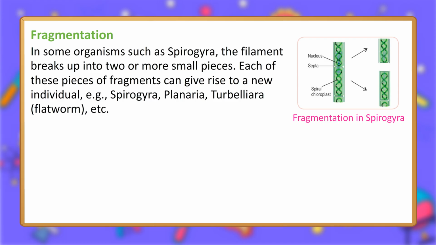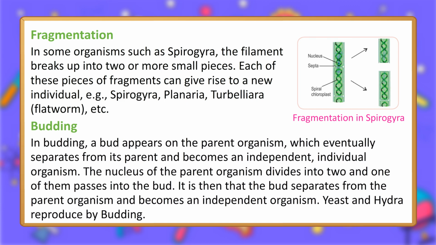Fragmentation. In some organisms such as Spirogyra, the filament breaks up into two or more small pieces. Each of these pieces or fragments can give rise to a new individual, for example, Spirogyra, planaria, Turbellaria, flatworm, etc. Fragmentation in Spirogyra. Budding. In budding, a bud appears on the parent organism, which eventually separates from its parent and becomes an independent, individual organism.